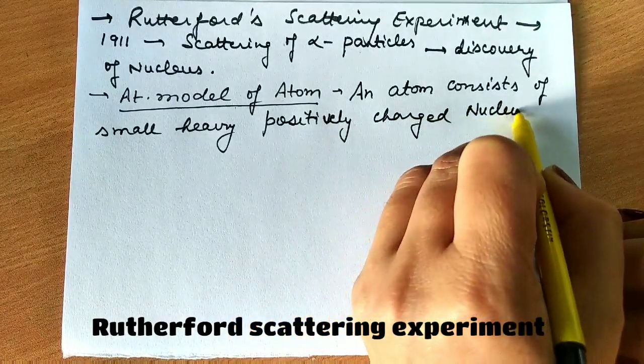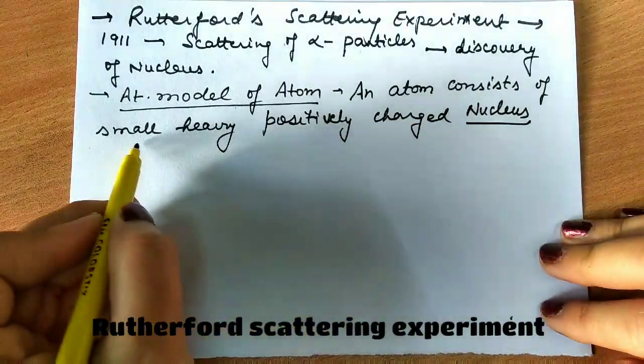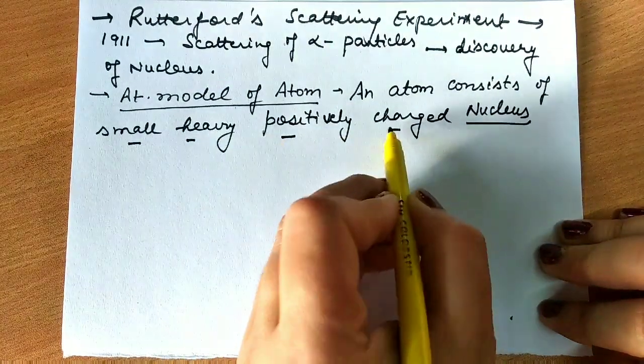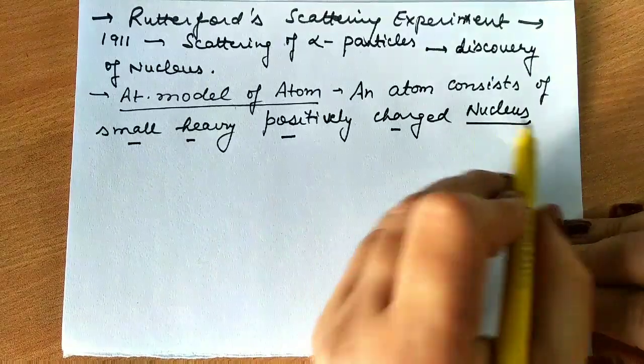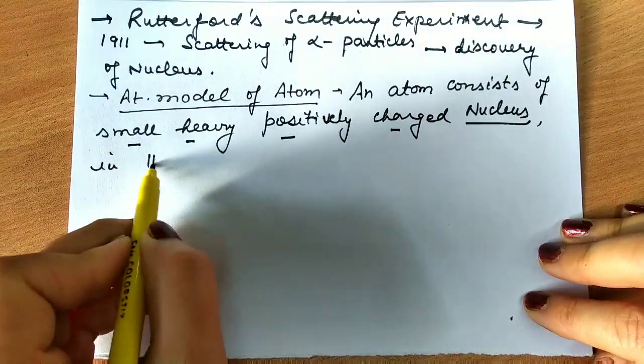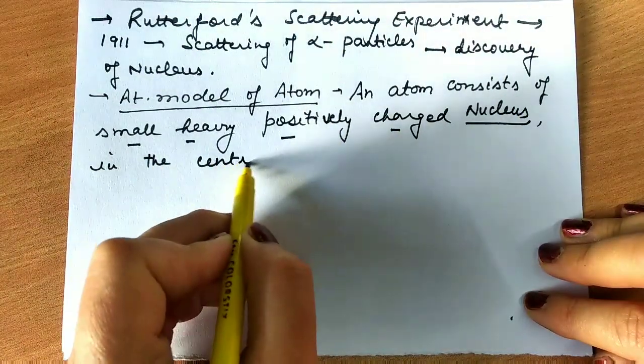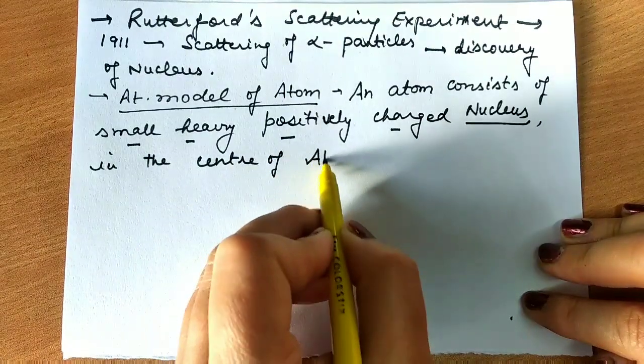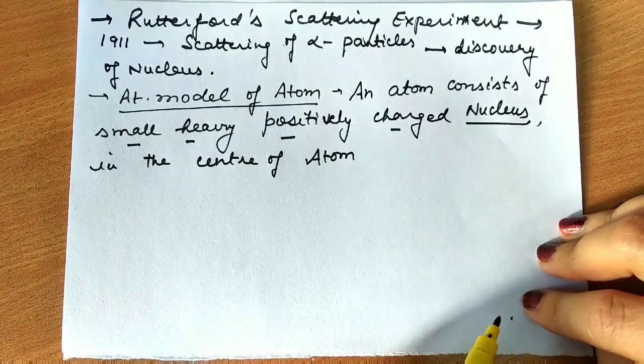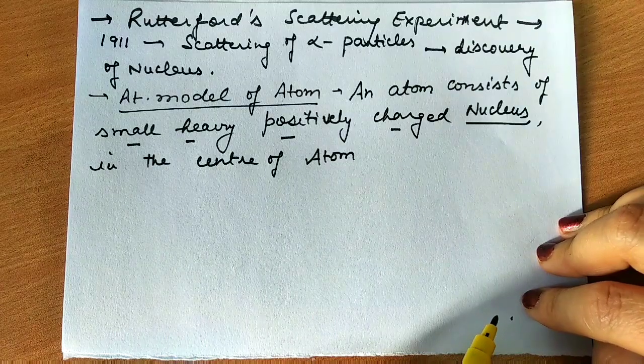So this is how he discovered the nucleus, and he called it small, heavy and positively charged. It is located in the center of the atom.